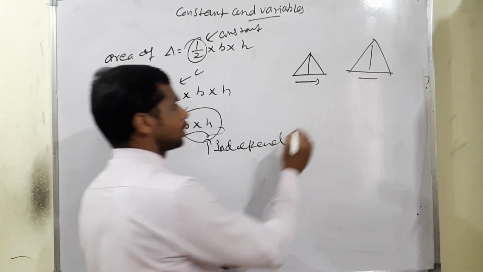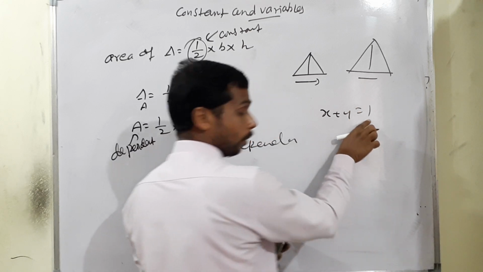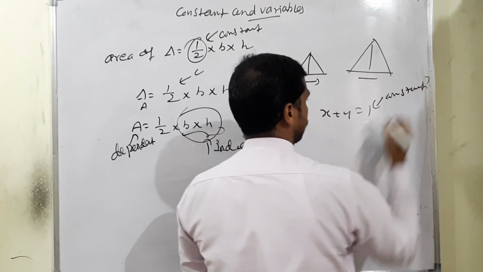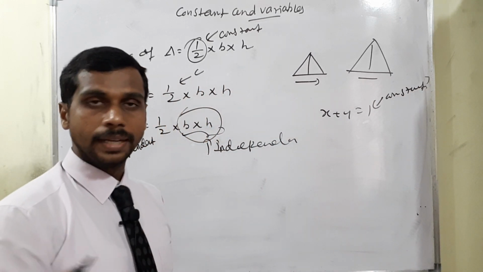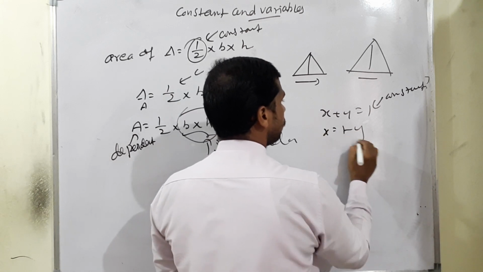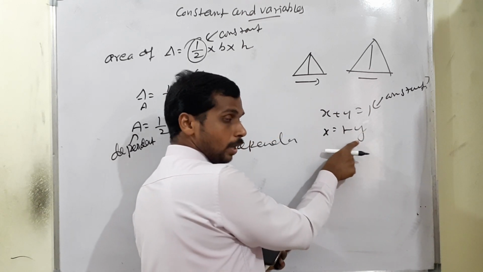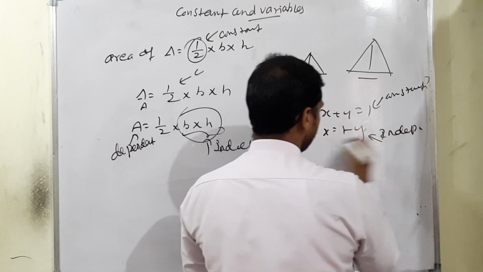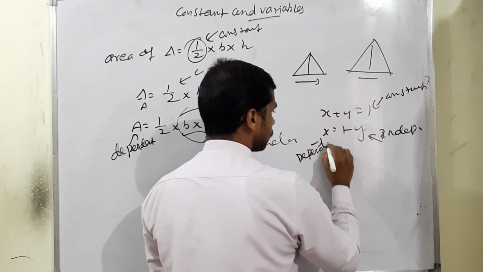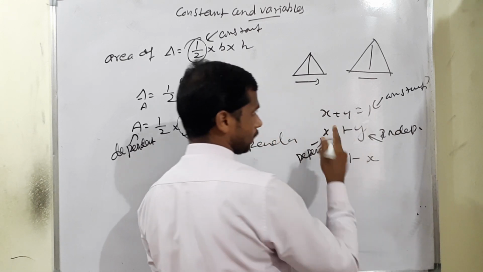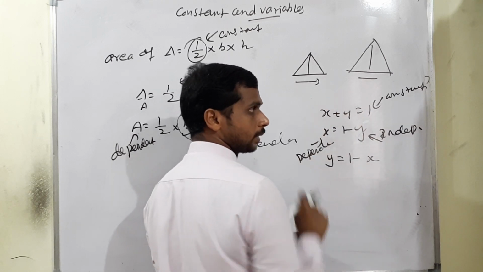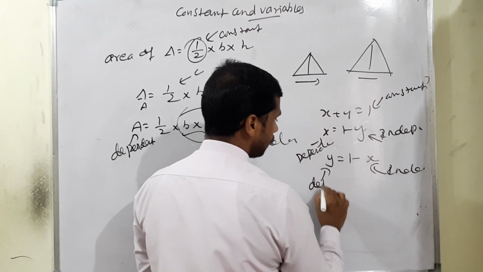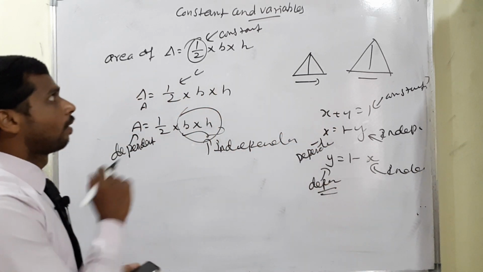In the same way, just comparing x plus y is equal to 1. What is the meaning of 1? Already we know that is constant, isn't it? This is called constant. Then when you say dependent and independent, x is equal to 1 minus y, means definitely given a value for y according to the question, we can say y is independent and x is dependent. The same, y is equal to 1 minus x. So keep y on the left hand side, bring x to the opposite side, 1 minus x, so x is called independent as well as y is called dependent. Okay. This is the term of constant and variables.